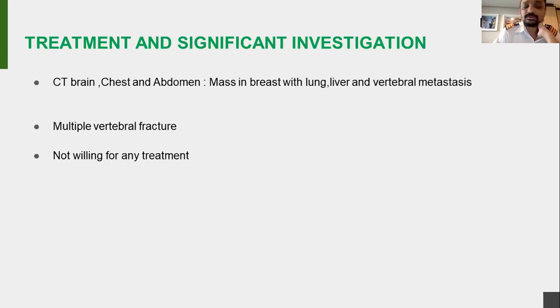There was no oncologist available for us, only palliative care, but she said she doesn't want to do anything. She just wanted to go home and lie like that. We put her on some analgesics, and with that, she was sent back to her home.